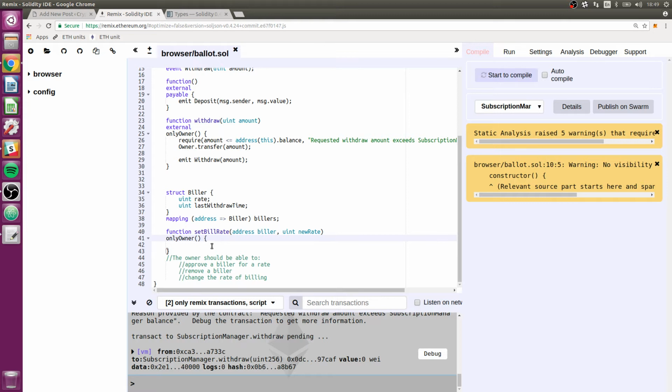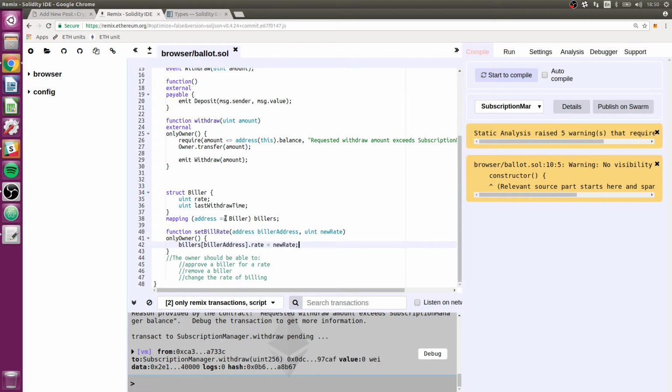Now we're going to use the mapping. Again, use this just like an associative array, so we're going to say biller, and that is our address here. In fact, I'm going to make this a little bit more explicit: biller address, and then the new rate. There's a little bit of complexity here.